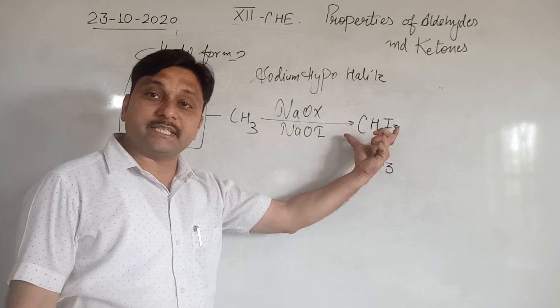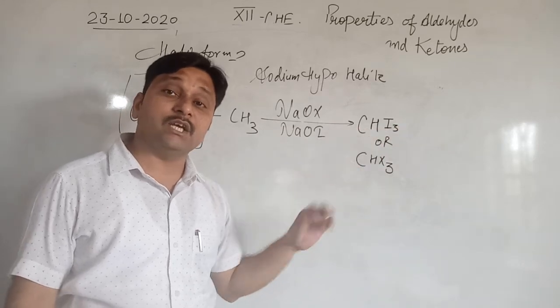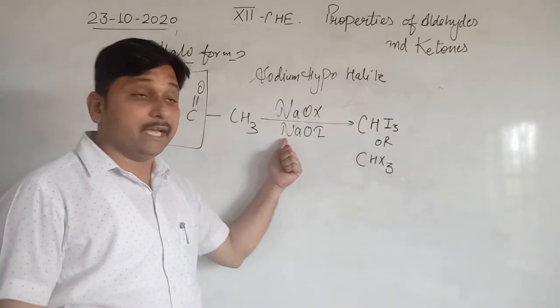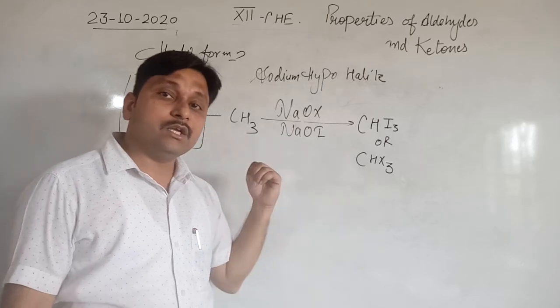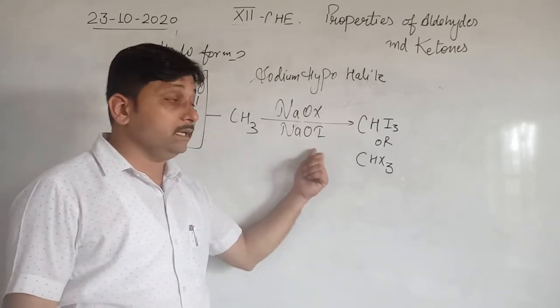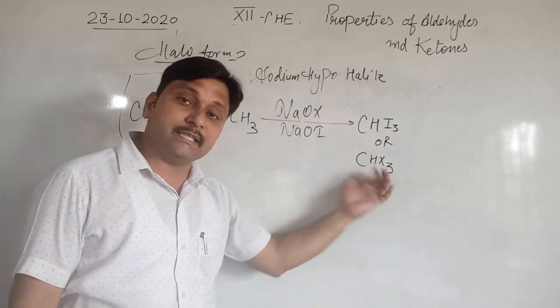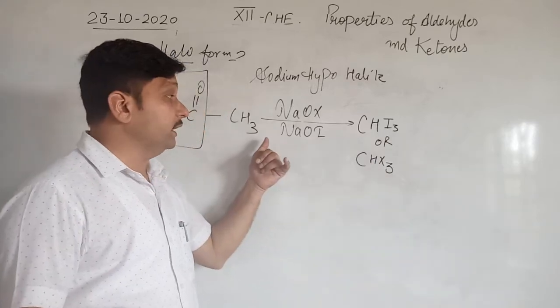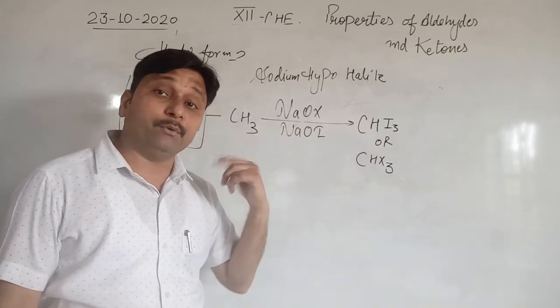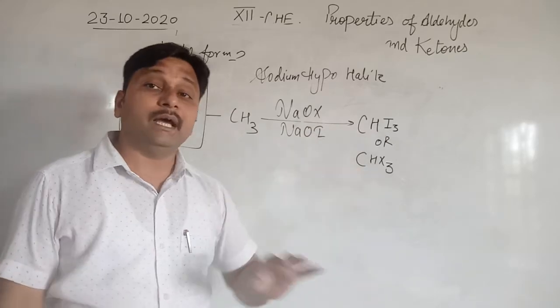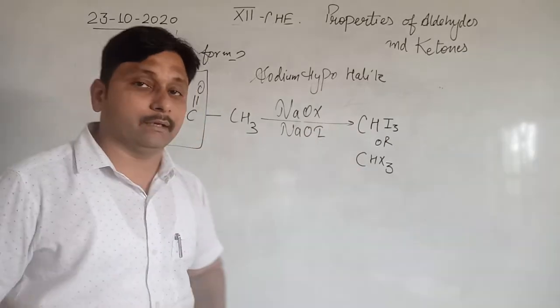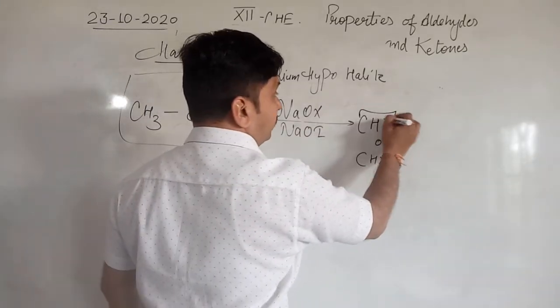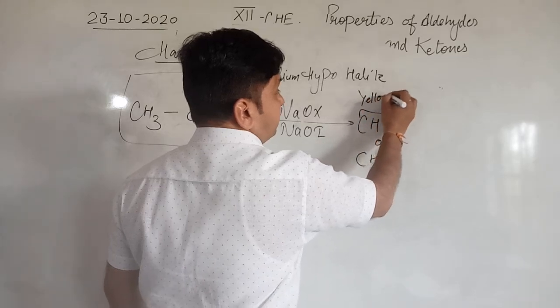This is iodoform, CHI3, and chloroform, CHCl3. If we take NaOCl, it will convert into CHCl3, that is chloroform. If we take NaOI, meaning hypoiodite, it will convert into iodoform. Iodoform is yellow in color; it is a yellow precipitate.